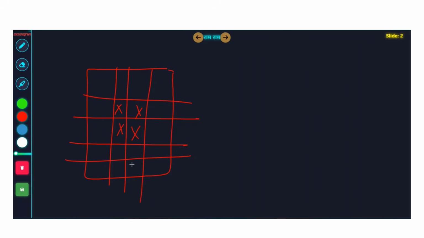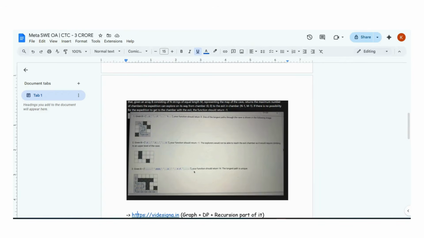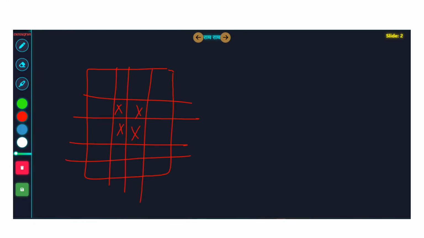Just let me think, how can we do this? Okay, if I go towards the example, let's do something like this. So this is your 0 comma 0 cell, right? So if someone asks you, this is your matrix, these are the empty cells where you're allowed to travel, and these cross cells are the cells where you're not allowed to travel. And this is n comma m. Okay, this is n comma m, right?